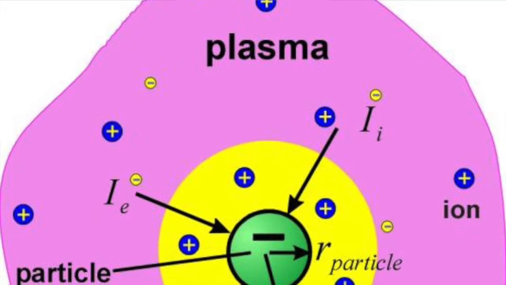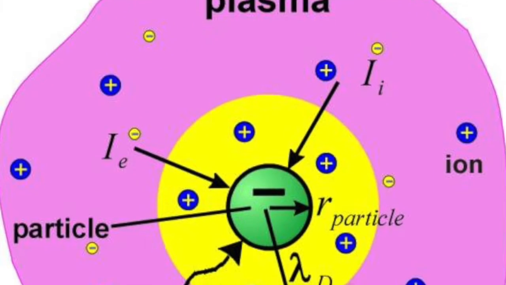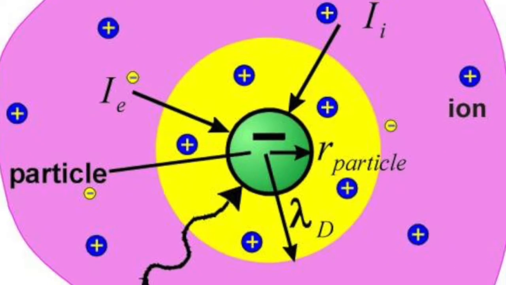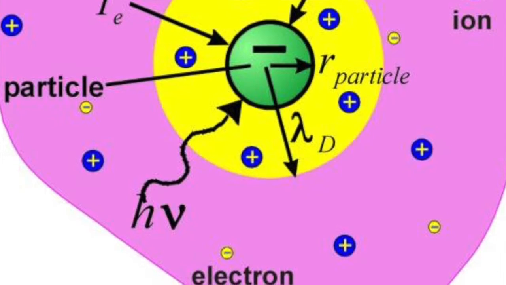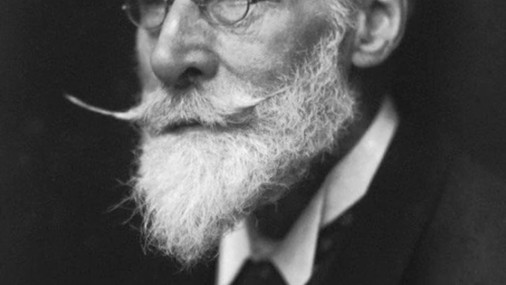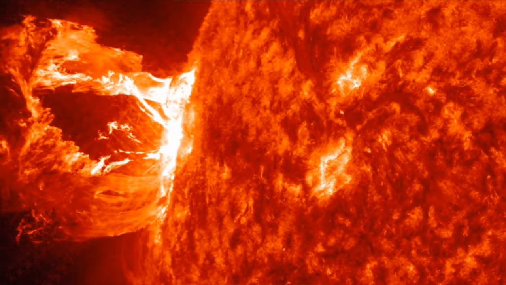Finally, plasma is a gas that is composed of free-floating ions, which are atoms stripped of some electrons, positively charged, and free electrons, negatively charged. A plasma conducts electrical currents. Plasma was discovered by William Crookes in 1879. There are many different types of plasma, and there is plasma in stars, including our sun.